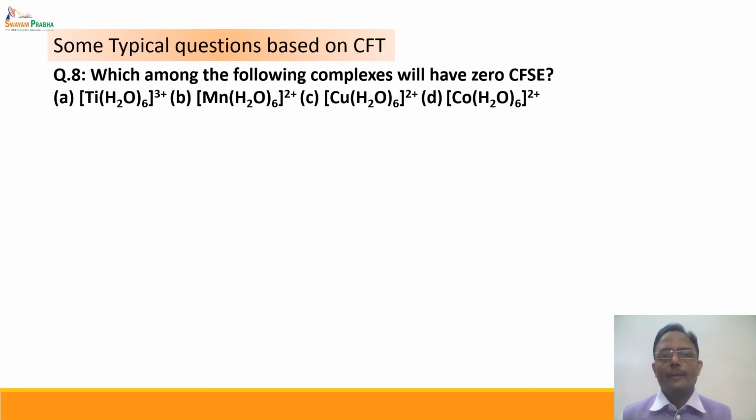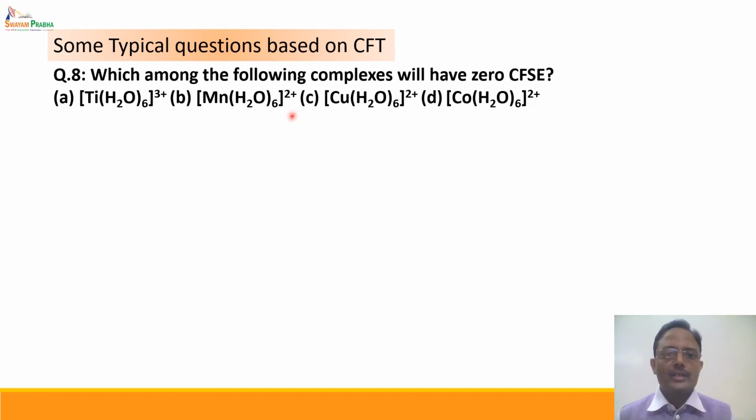Which among the following complexes will have zero crystal field stabilization energy? There are two cases we came across while calculating the CFSE: if it is a d0 system, then CFSE is 0, or a d10 system, CFSE is 0. Apart from that, if it is a d5 high spin complex, then CFSE is 0. Ti3+ is a d1 system, Mn2+ is a d5 system, Cu2+ is a d9 system, and Co2+ is a d7 system.